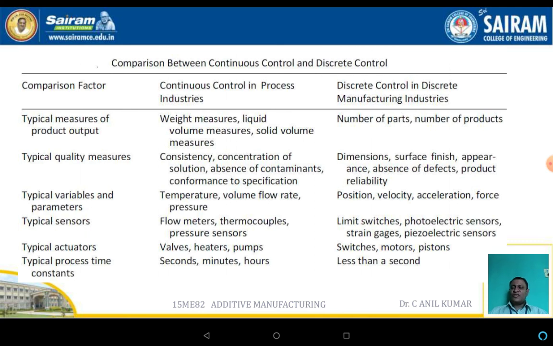In the case of the processing industries, consistency, concentration of the solution, absence of contamination or conformance to the specification are considered. But in the case of the discrete industries, the surface finish, dimensions, appearance and defect-free components are considered. In the processing industries, weight measurements, liquid volume measurements and solid volume measurements are compared. But in the case of the discrete manufacturing systems, the number of parts as well as the number of products are compared.